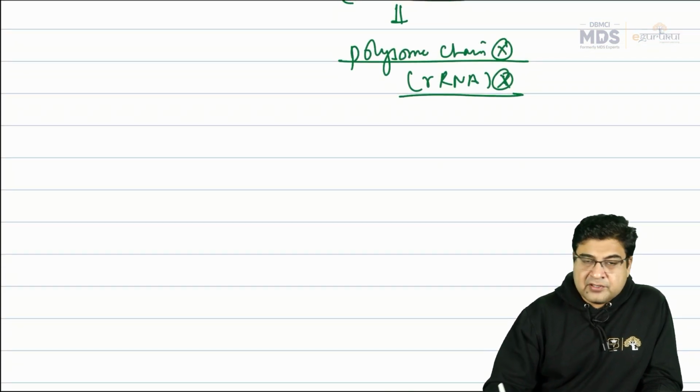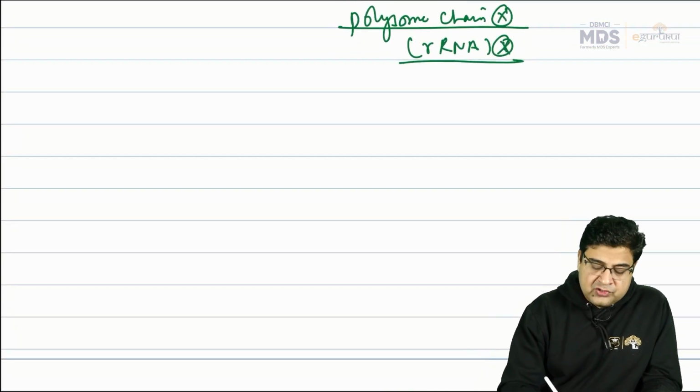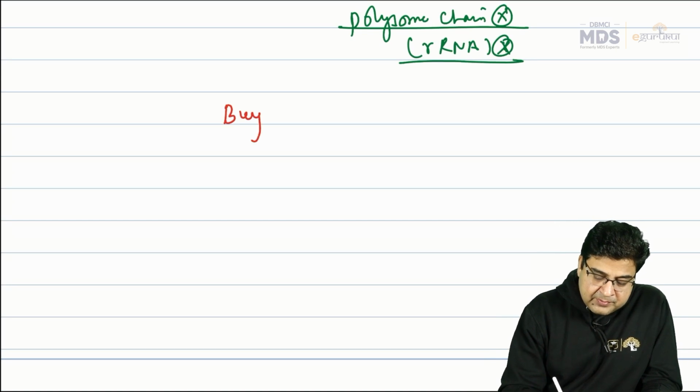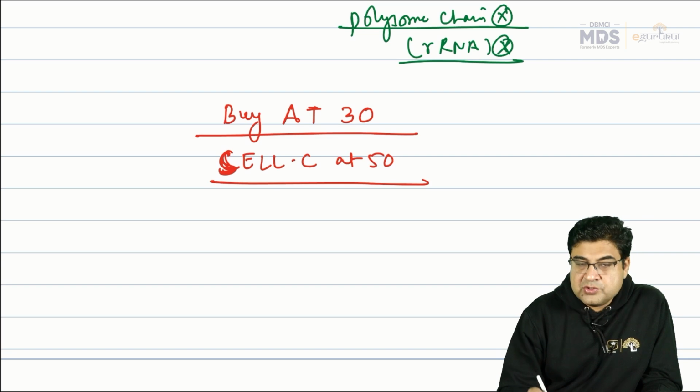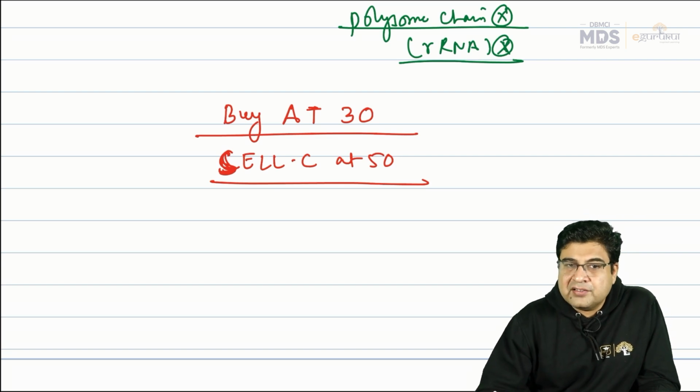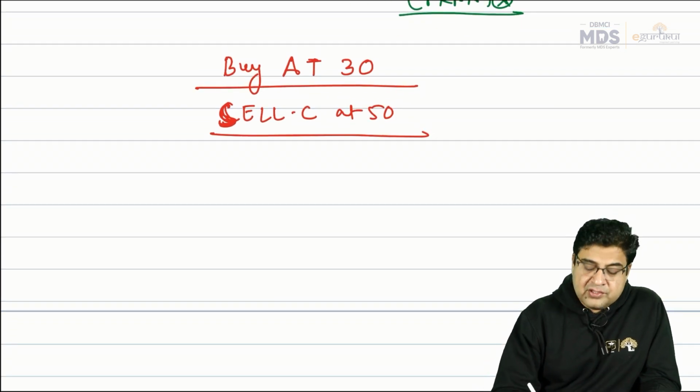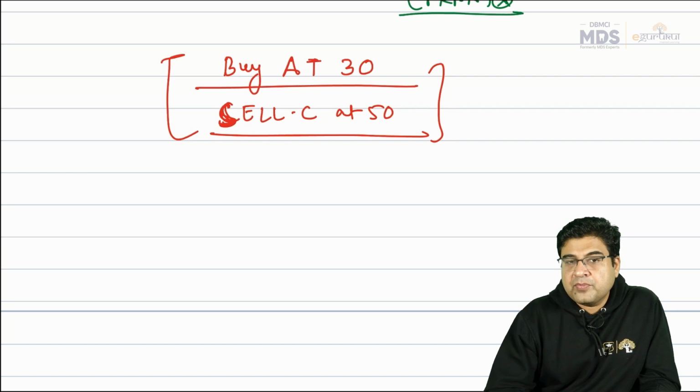Now if you combine the 30S and the 50S antibiotics, students can remember these antibiotic names with the mnemonic: buy at 30, sell at 50. Like you have bought something at 30 rupees and sold it at 50 rupees. So buy at 30, sell at 50. This is the mnemonic one can remember.